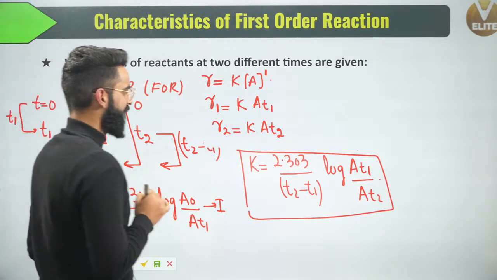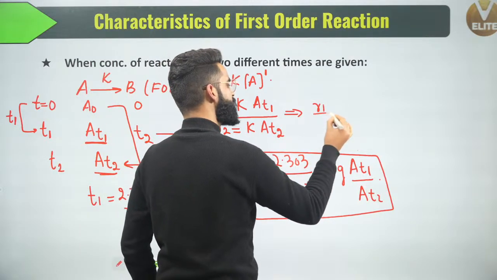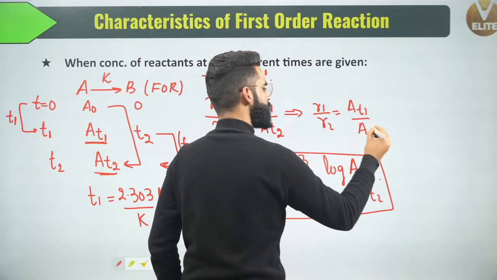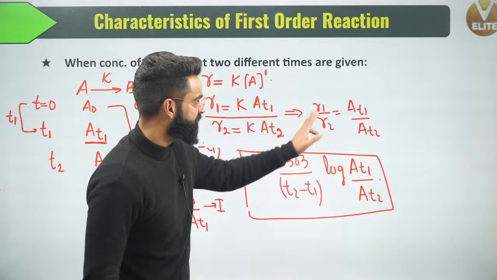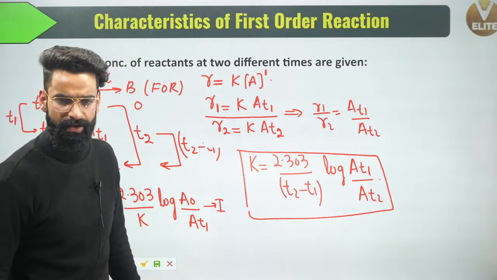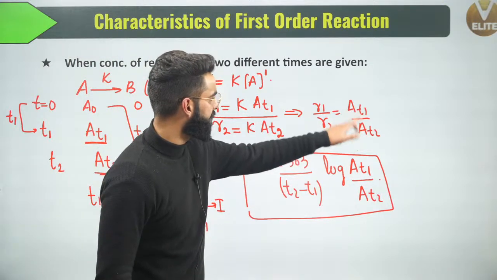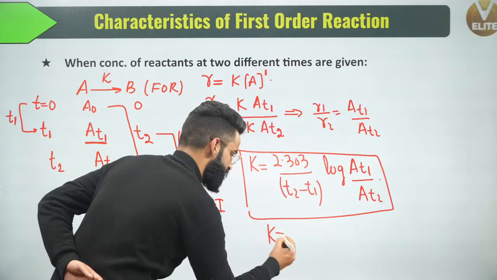Correct? Now we will have a look. If I divide these two equations, can I get something like this? R1 divided by R2 is equal to AT1 divided by AT2. So I can make one more expression in terms of rates right here. Instead of AT1 divided by AT2, I'll be writing R1 divided by R2. So people, I got one more expression.